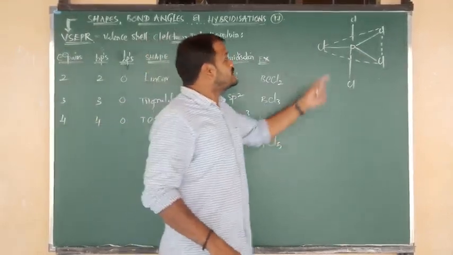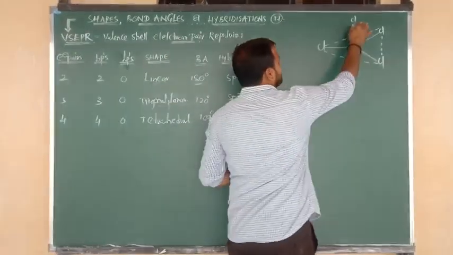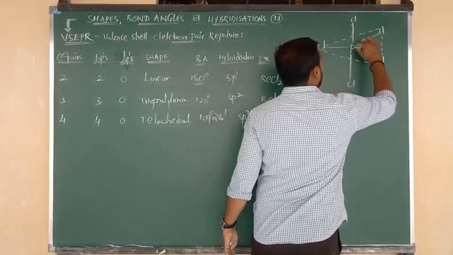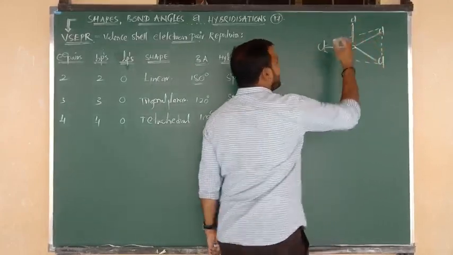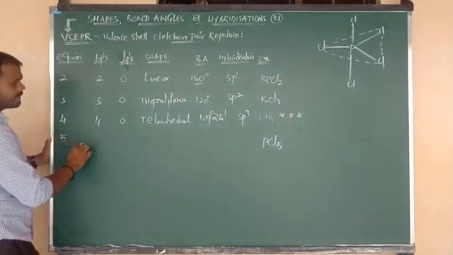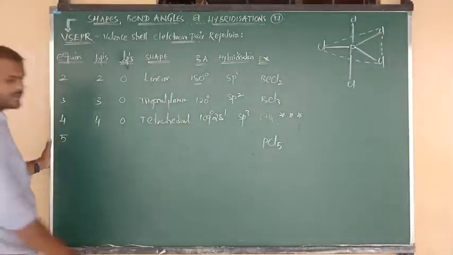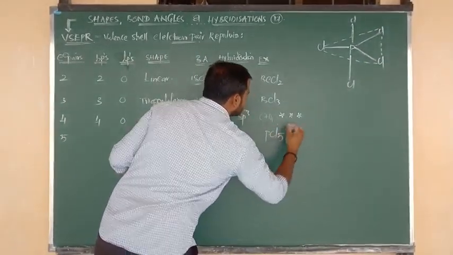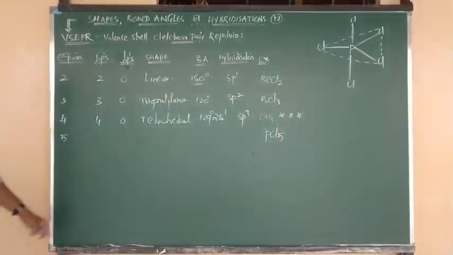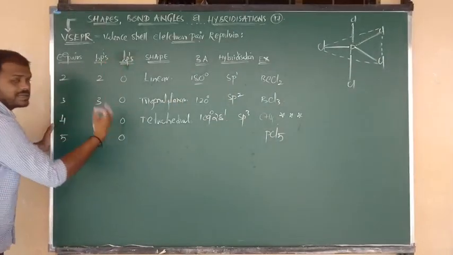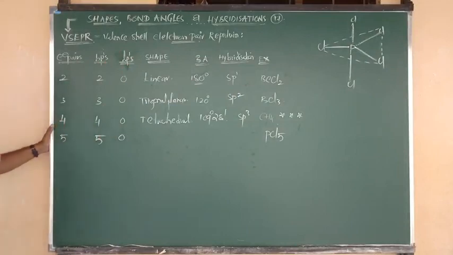So around phosphorus, total bonds are 1, 2, 3, 4, 5. The total number of bond pairs is 5 in the PCl5 molecule. Is there any lone pair? No. So bond pairs are 5, lone pairs are 0, total electron pairs are 5.